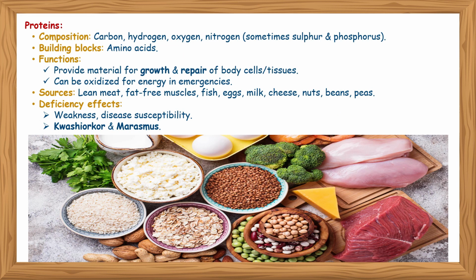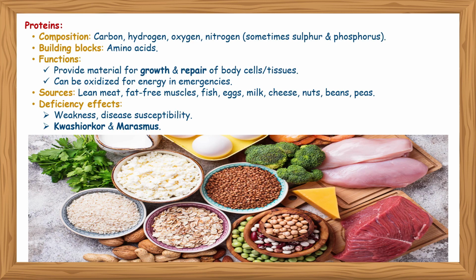Proteins. The composition of proteins is carbon, hydrogen, oxygen and nitrogen. Sometimes sulfur and phosphorus are found in protein. Their building blocks are amino acids. Their functions: provide material for growth and repair of body cells or tissues. It can be oxidized for energy in emergencies. Sources: lean meat, fish, eggs, milk, cheese, nuts, beans, peas, etc.